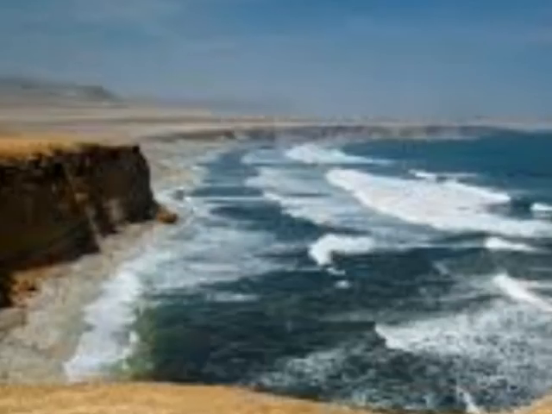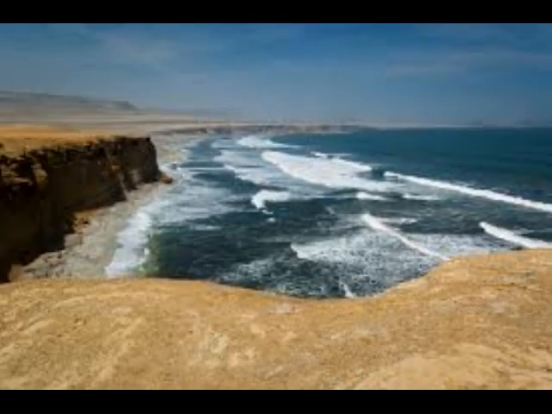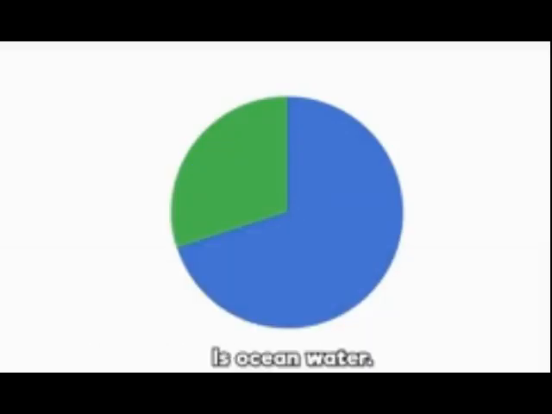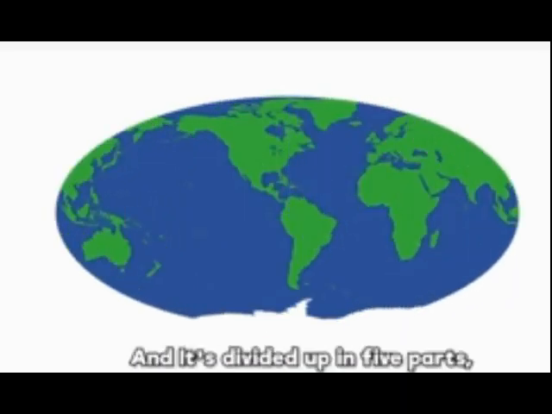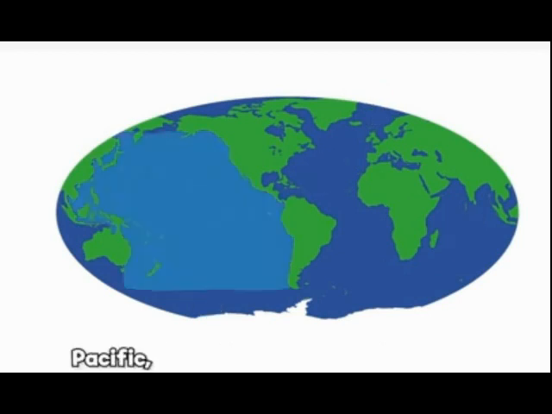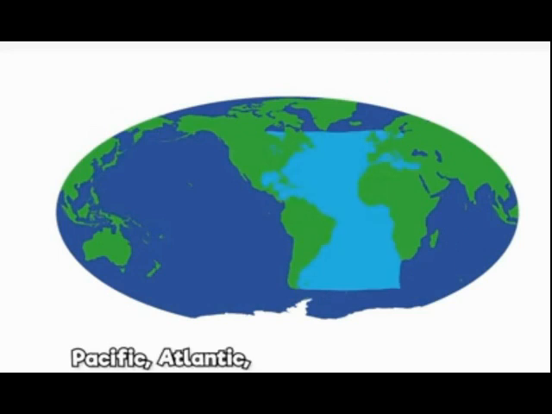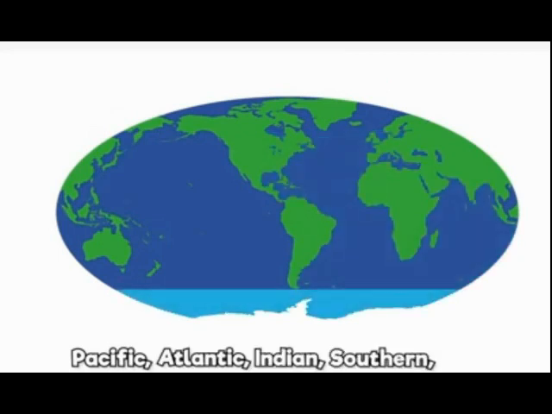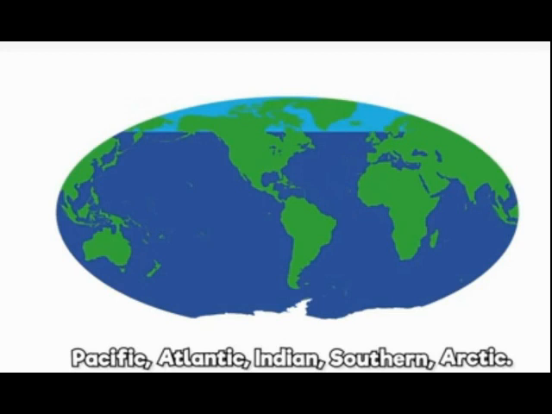What is the difference between seas and oceans? Oceans are vast expanse of water, but seas are water bodies only in part or fully enclosed by land. As you have studied previously, there are 5 main oceans in the world, isn't it? First one Pacific, second one Atlantic Ocean, third one Indian Ocean, fourth one Southern Ocean, fifth one Arctic Ocean.